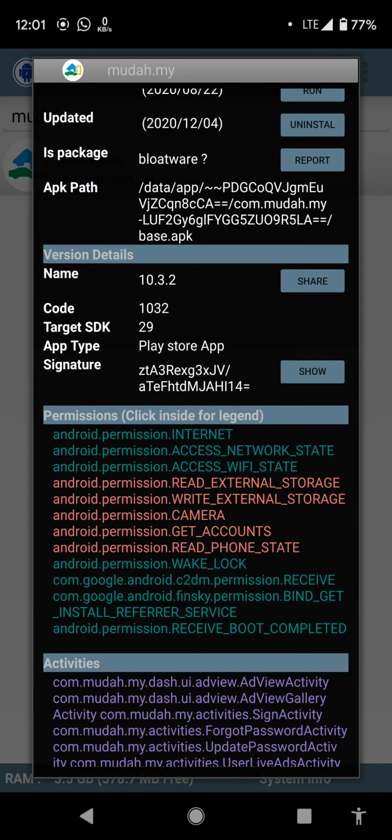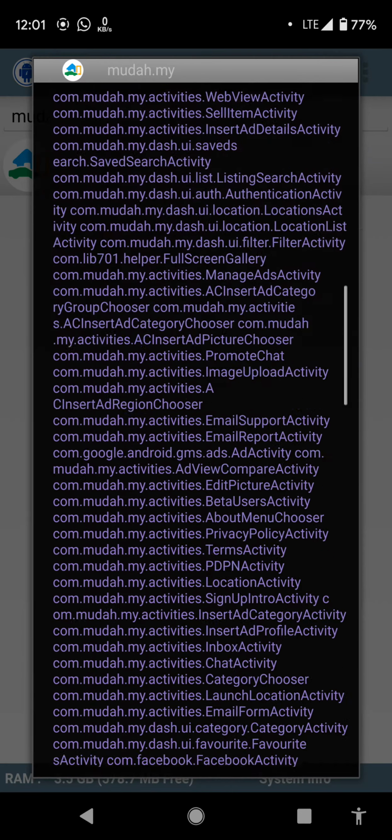For the dangerous permission, they have read external storage, write external storage, camera, get accounts, read phone state. And for the normal permission there is the internet permission, access network state, access Wi-Fi state, wake lock, receive, bind get install referrer services, and also receive boot completed.